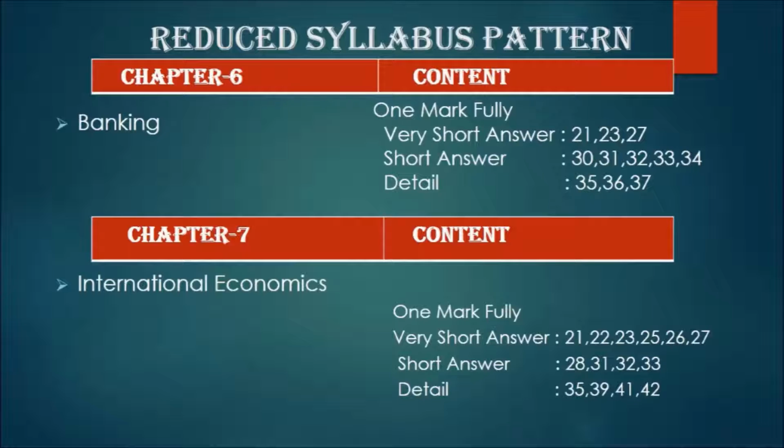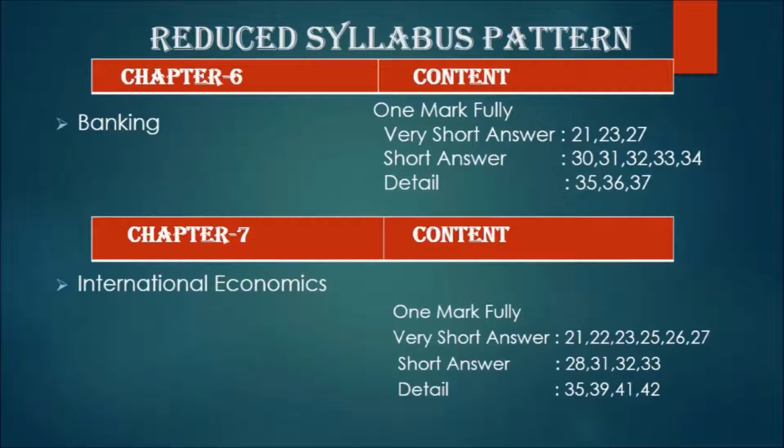Chapter 6, Banking. Study about the banking system, functions of commercial banks, and the role of commercial banks in the economic development of the country. Study about the central bank. Next, we move on to NABARD, which means National Bank for Agriculture and Rural Development. Next, you have to study about Paytm, debit card and credit card. These are all things you have to study in the banking chapter.